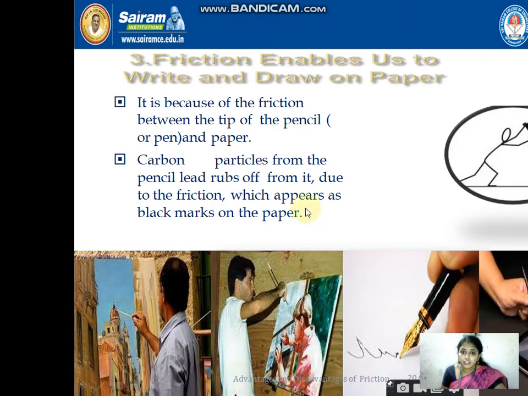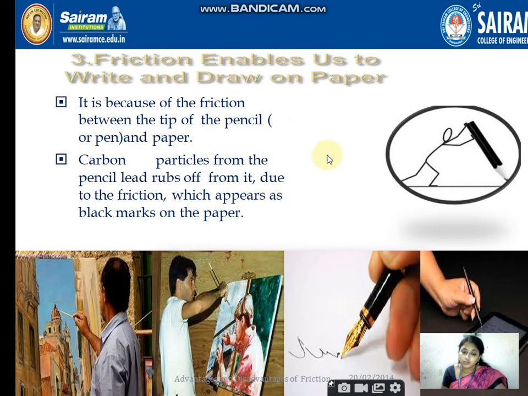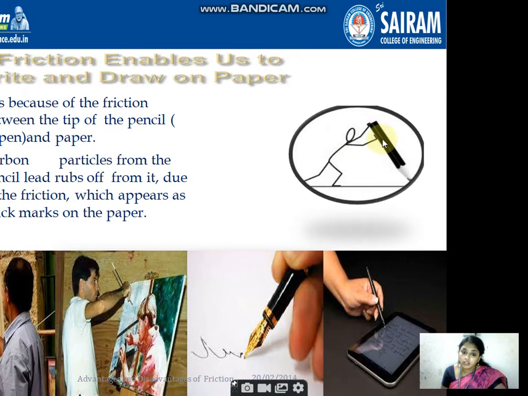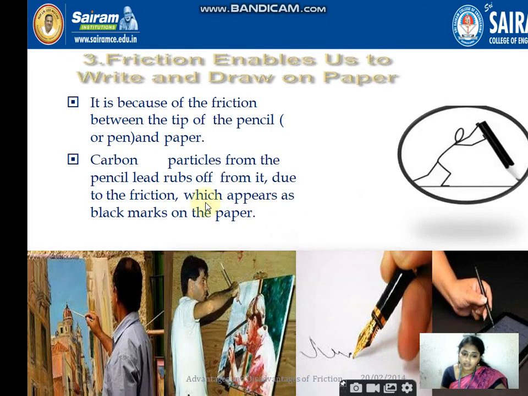forward. And friction enables us to write and draw on paper, same thing. If we have some resistance for the pen, for example, if you hold the pen at one particular point, the pen lead, when we are drawing, offers some resistance. That's why you can see the black marks on the paper. The tip of the pencil or pen and the paper itself produce friction while drawing, and even while writing with an ink pen, and even while using a tab or a touchpad, here you can see how the friction is acting.